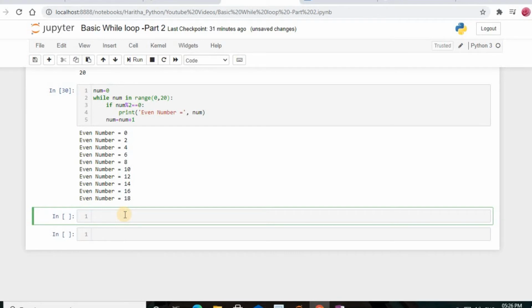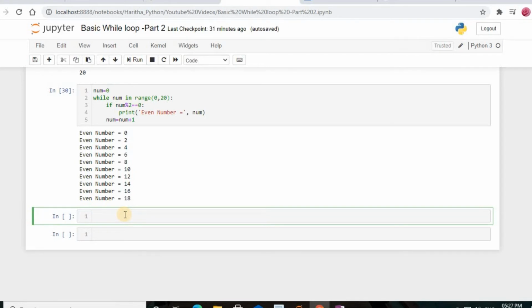Here we check whether the value of num in the current iteration is divisible by 2. If it is, we print that it is an even number. So let's go ahead and run the cell now. All the even numbers between 0 to 20 are printed out in the range. This is one more example to illustrate that while and for loops share a lot of similarities.